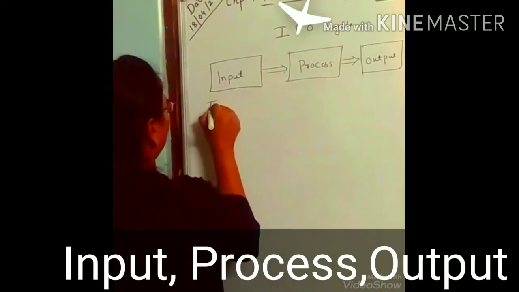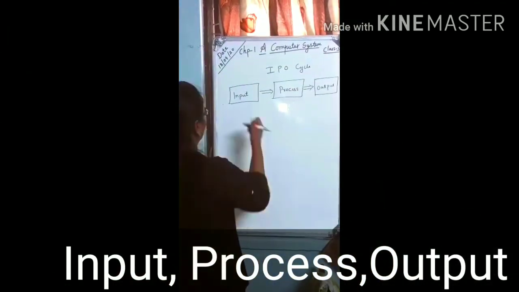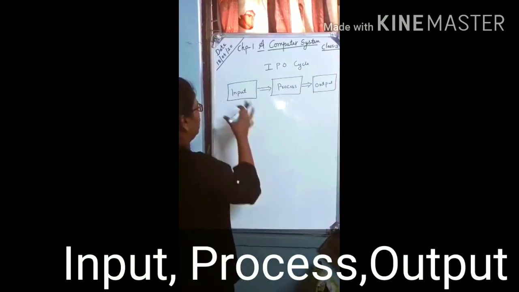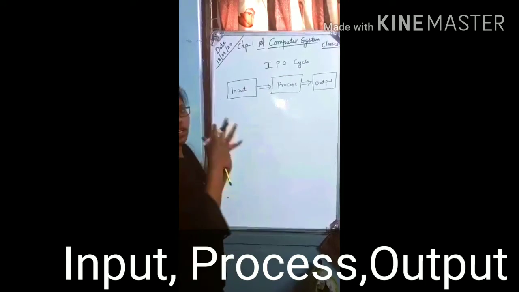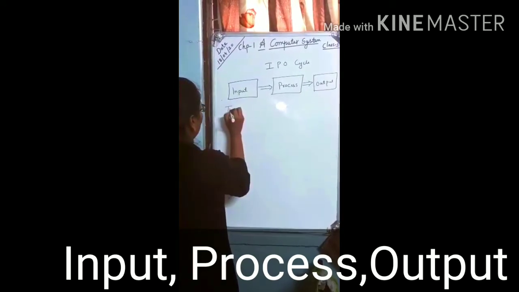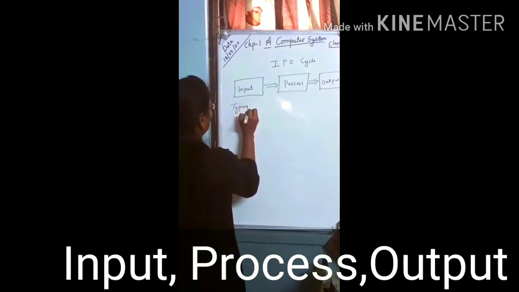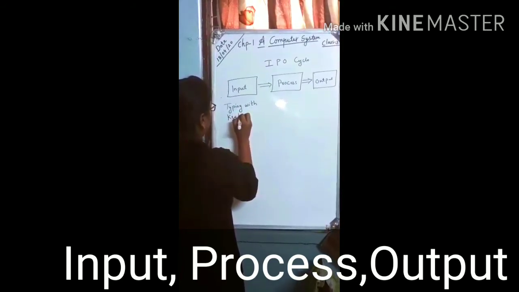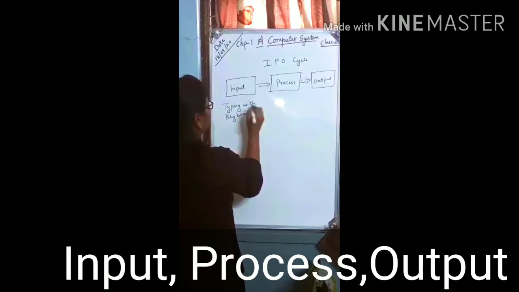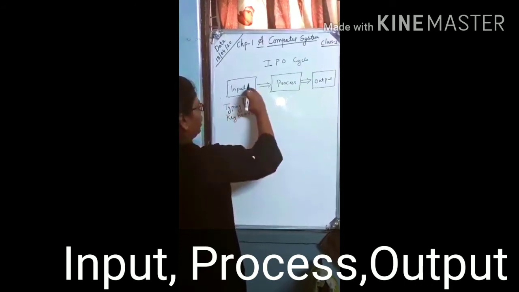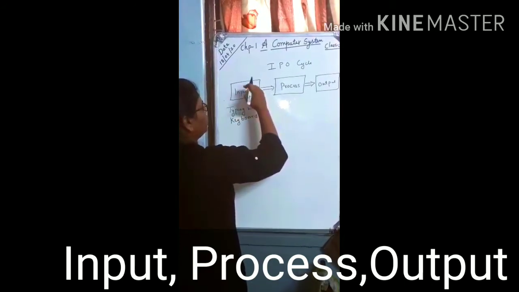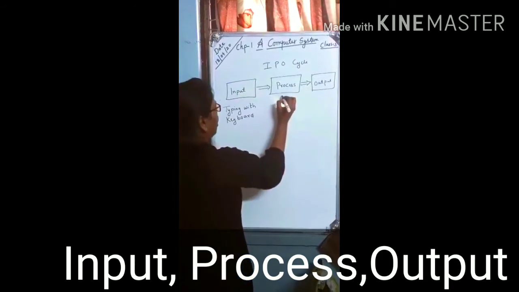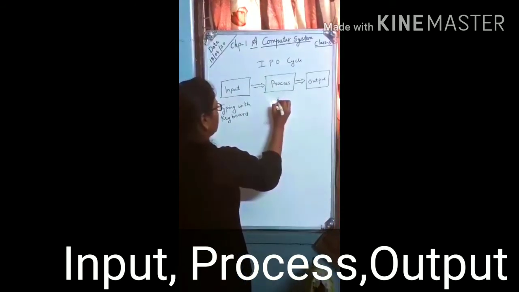Here input, whatever we enter into the computer, that is input. Now what is input? Whatever we enter into the computer is called input. For example, typing with keyboard, or we are using mouse. So we are entering the data into the computer, that is called input. Now process is done by the CPU.